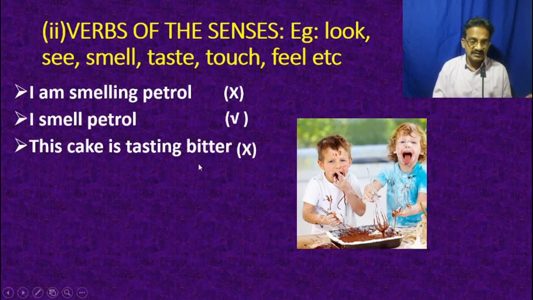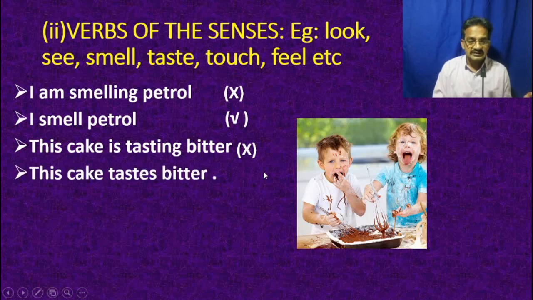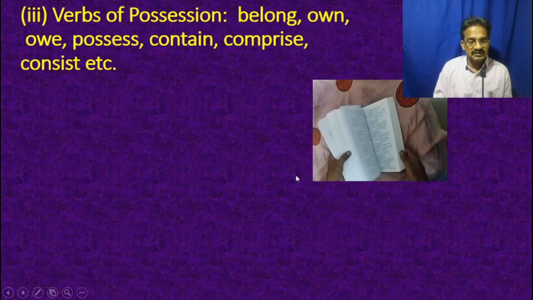No, this sentence is wrong. When we usually speak, we should not say that this cake is tasting bitter. Instead of that, you can say that this cake tastes bitter. Instead of the present progressive tense, we use the simple present tense, and that is the right expression.